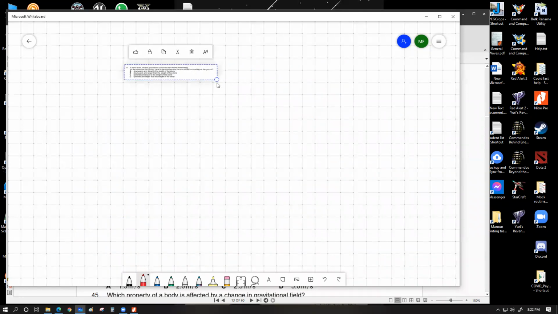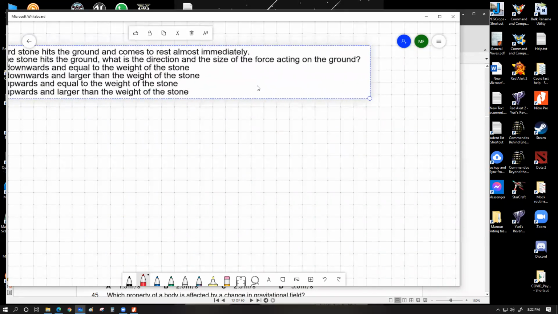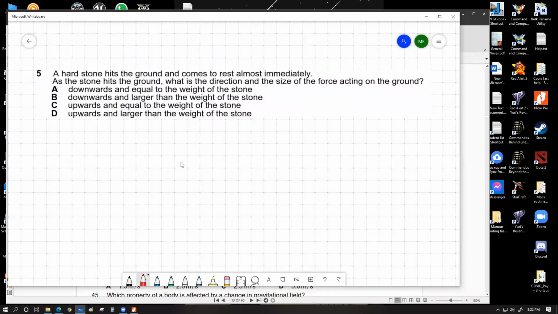So let's have a look at this question, which is number 42 in your worksheet, but in the actual question paper provided, this was number 5. This question tells us that a hard stone hits the ground and comes to rest almost immediately. As the stone hits the ground, what is the direction and size of the force acting on the ground?